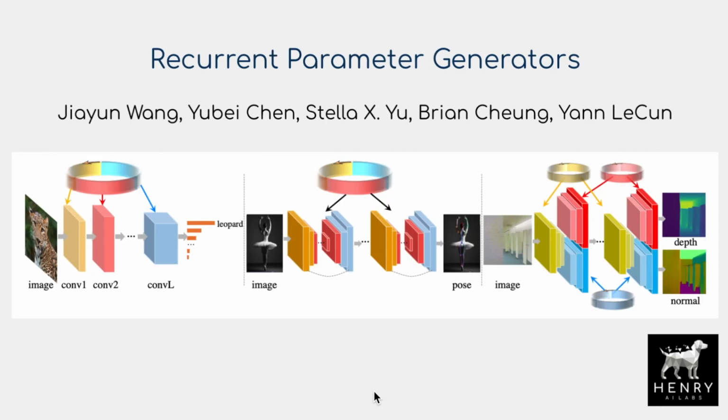So a really interesting idea, building on this idea of quality diversity and having this population of behaviors or agents. Then another very interesting idea, this kind of idea of meta-learning architectures, meta-learning the learning algorithms, this general area of thinking about these compression algorithms and maybe these hierarchies. We have recurrent parameter generators. This is where we use a recurrent neural network to generate the parameters of the convolutional filters in convolutional neural networks. So the recurrent neural network, I think, takes in the spatial location or the number of the filter map it's on, and then it generates the parameters for the convolutional filter. Say it's these 3x3 kernels, and then you have the D in, D out, this dimensionality of these convolutional parameters, and then they're being generated with this recurrent neural network. So a really interesting idea, and I'm excited to get deeper into the details of exactly how they do this.